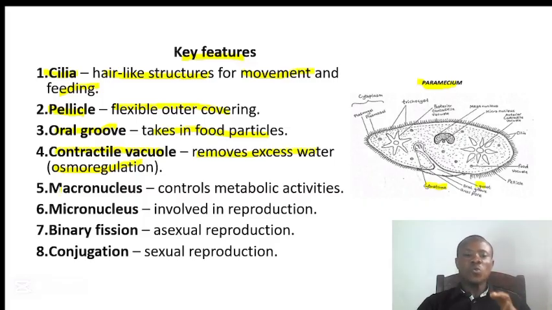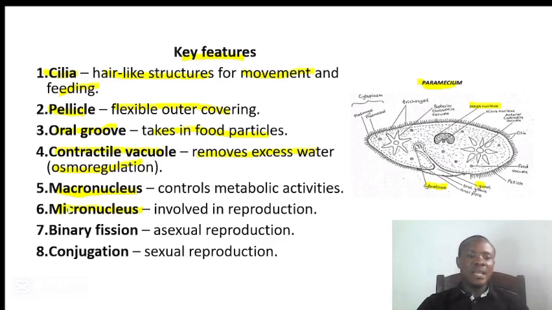And we have two nuclei in here. We have the macronucleus and we have the micronucleus. Macro means large, so the larger nucleus here is what we call the macronucleus, also called the mega nucleus.